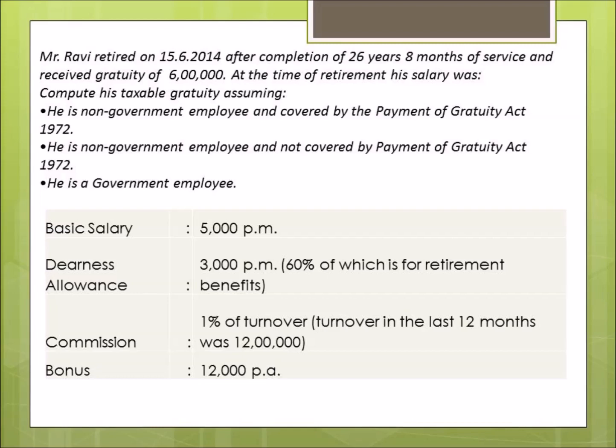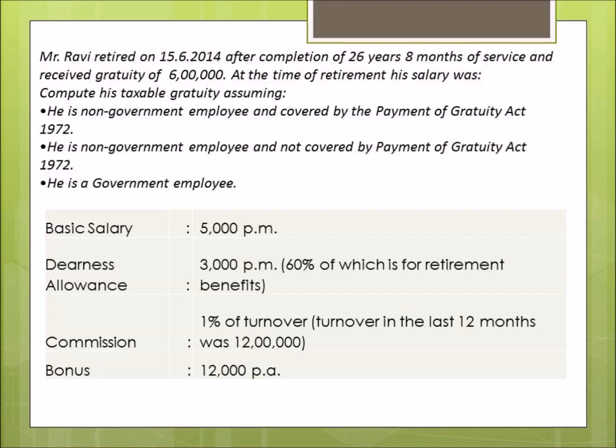So let us take an overview of this question. First of all, we'll see the dearness allowance given. It is given that 60% forms part of retirement benefit. So when we calculate taxable gratuity in case of a non-government employee not covered by the Payment of Gratuity Act, only 60% of dearness allowance will form part of the salary. This thing you have to keep in mind.